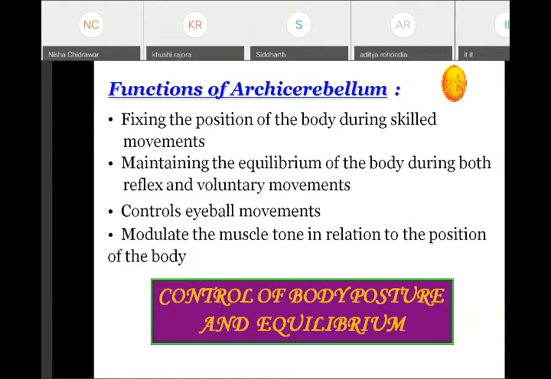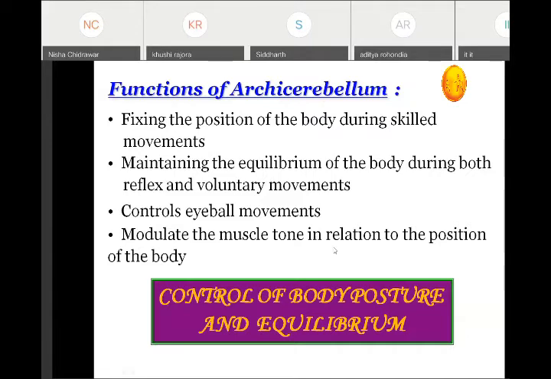When we are doing any linear acceleration or angular acceleration, the eyeball has to get fixed, and this fixation of the eyeball will be done by the cerebellum through the medial longitudinal bundle, and this will help in controlling the body position while doing the act. So this will help in the vestibulo-ocular reflex, that is the opticokinetic reflex, which we have studied in the vestibular apparatus also. This controls the eyeball movement and will further help in maintaining the body posture and equilibrium.